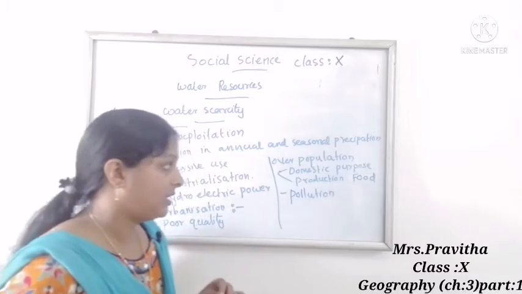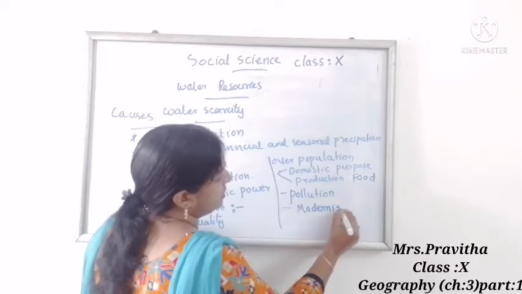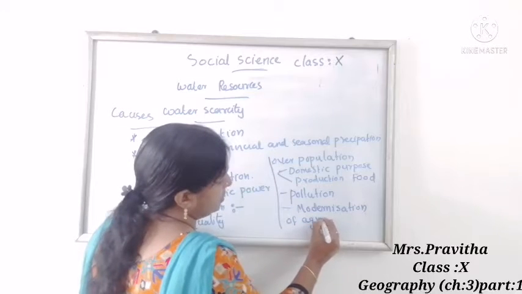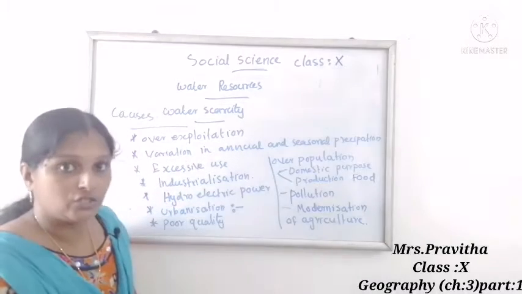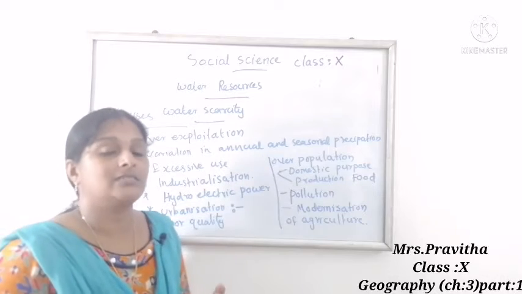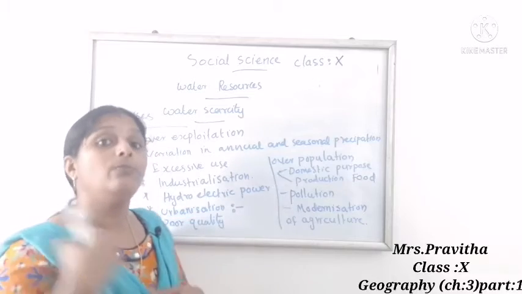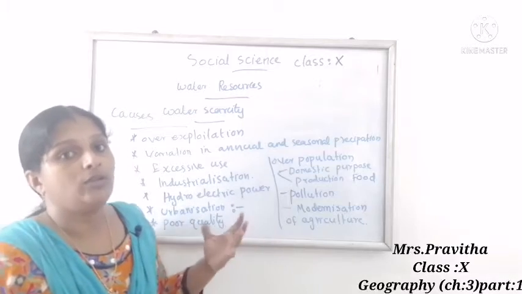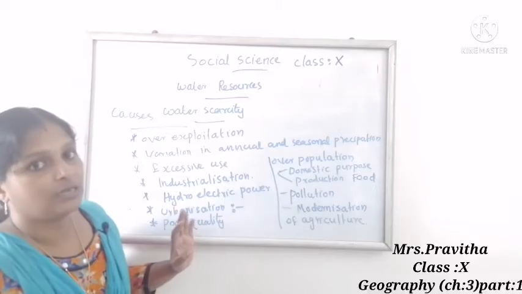Another important reason we can tell is modernization of agriculture. Modernization of agriculture means using high yield variety seeds, chemical inputs, pesticides, and insecticides. These reach into the water, so the water will be polluted. So modernization of agriculture is another reason for polluting water, and it will lead to water scarcity. These are the main reasons for water scarcity.